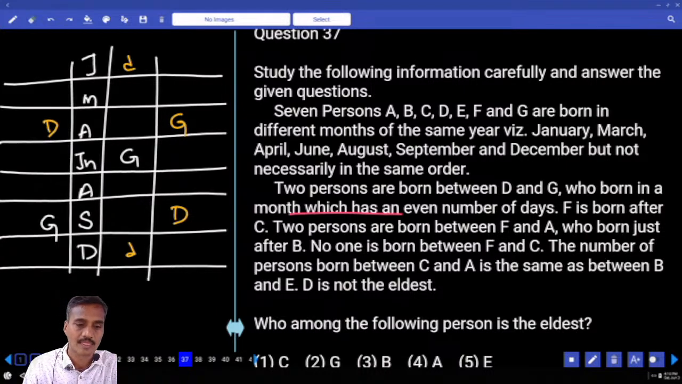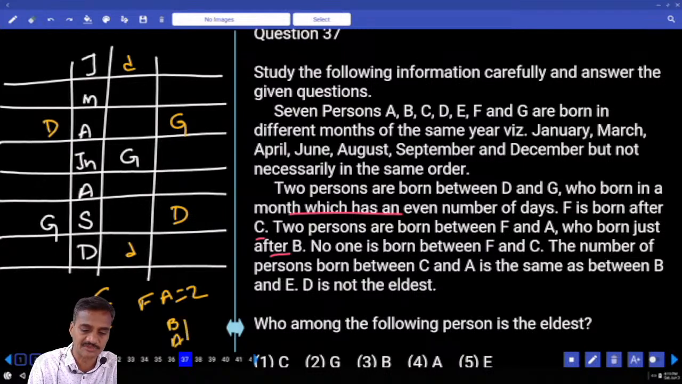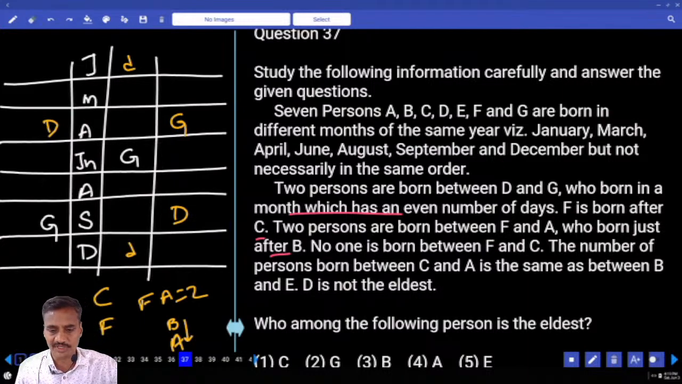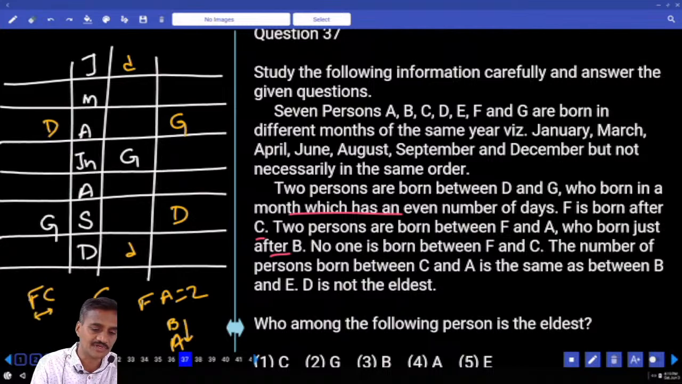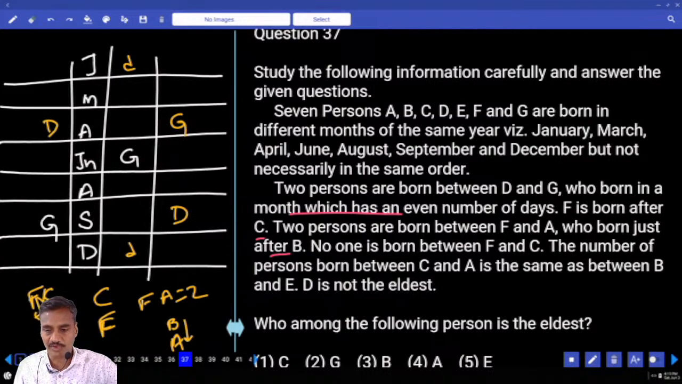Then next one. F is born after C. 2 persons between F and A, exactly 2. A was born just after B. Now A is born just after B, A and B must be like this. And next one, no one born between F and C. Now F and C must be adjacent to each other. F is born after C, so C and F must be together, with no one born between.